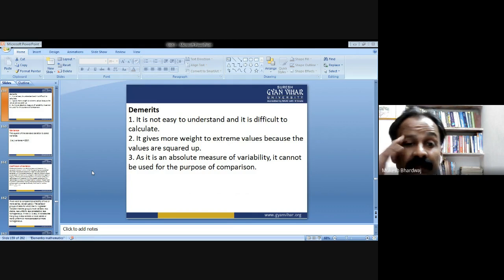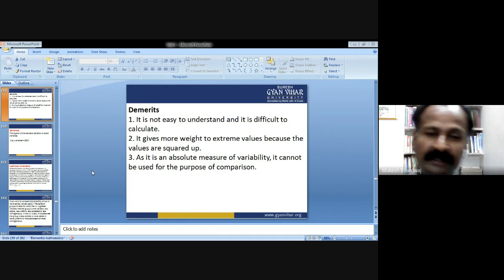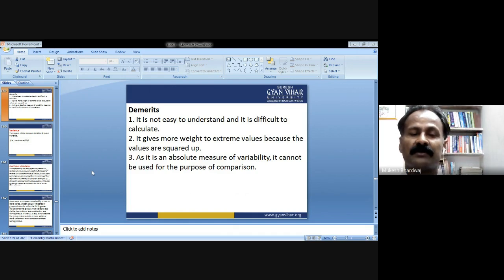Demerits: it is not easy to understand and it is difficult to calculate. Why is it difficult to calculate? Because until and unless you have memorized the formula, you are unable to calculate the standard deviation. It gives more weight to the extreme values because the values are squared. As it is an absolute measure of variability, it cannot be used for the purpose of comparison.